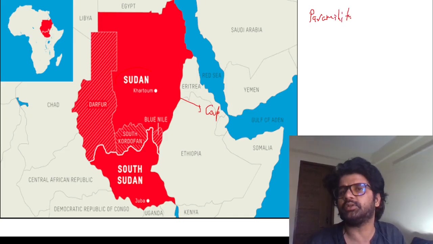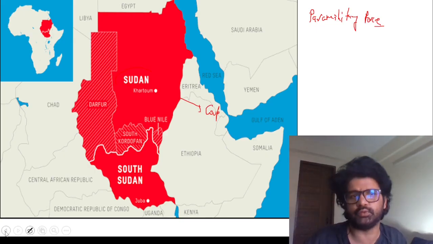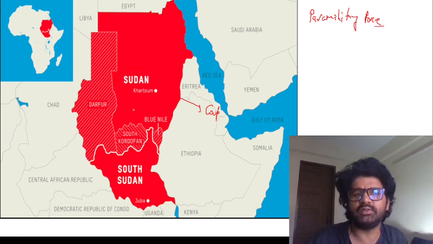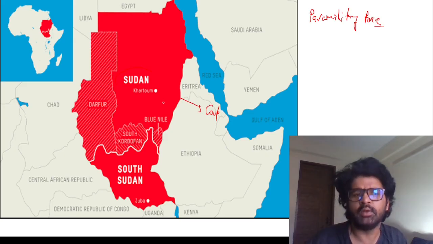Now the government has changed. The new government is not recognizing that particular paramilitary force, so they are fighting with the armed forces of Sudan. This is happening in Sudan after the coup. In the Darfur region, this RSF is causing atrocities.